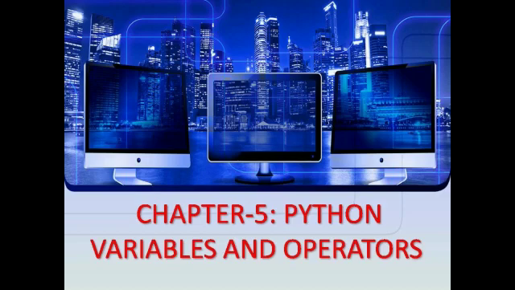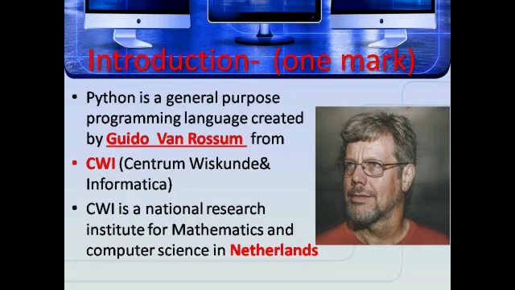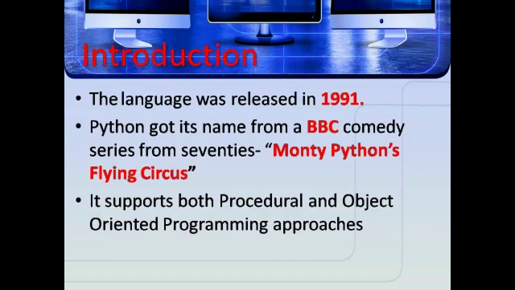programming. Python is a general purpose programming language created by Guido van Rossum from CWI, Centrum Wiskunde and Informatica, which is a national research institute for mathematics and computer science in Netherlands. This language was released in 1991 and got its name from a BBC comedy series from the 70s, Monty Python's Flying Circus. Here BBC means British Broadcasting Corporation, which broadcasts programs on radio and television.